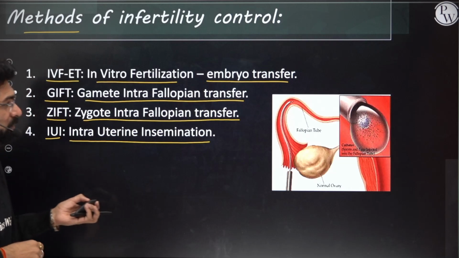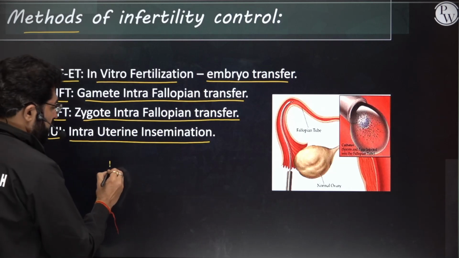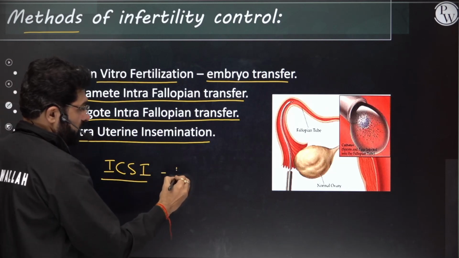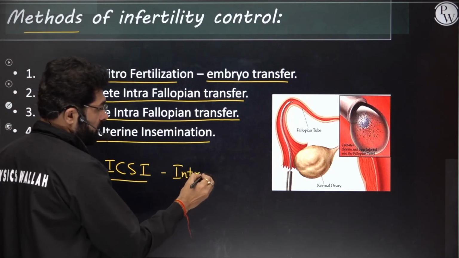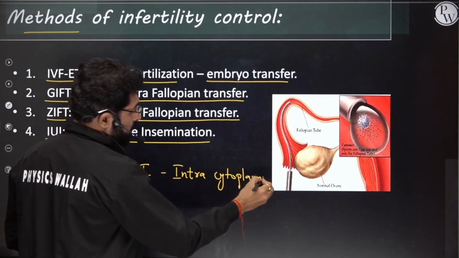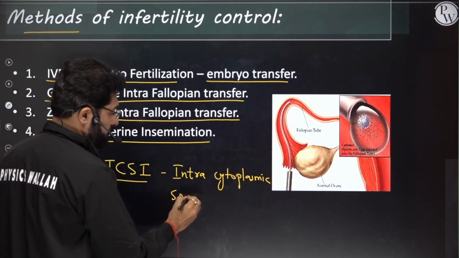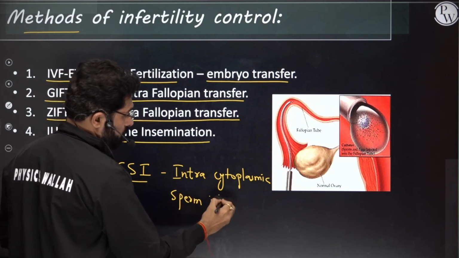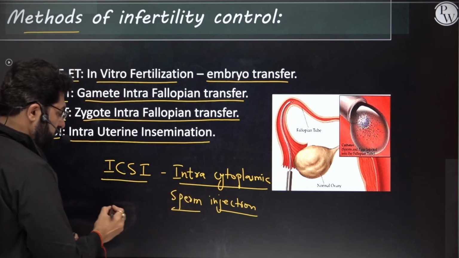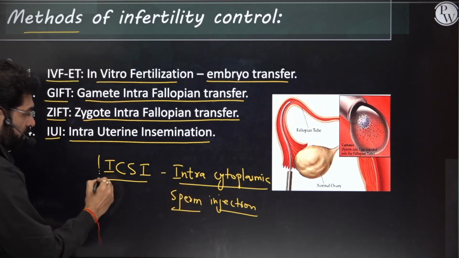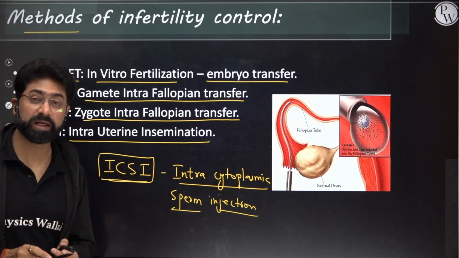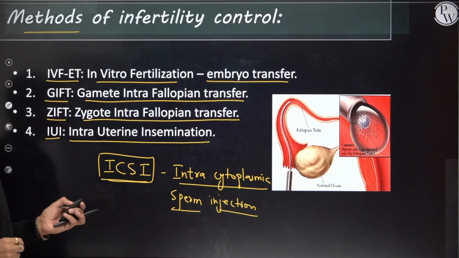So this was all about infertility. Hope you understood this well. And there is one case called ICSI also, intracytoplasmic sperm injection. In this case, a single sperm is injected into the ovum. So this is a case of intracytoplasmic sperm injection. Hope you understood this well now.